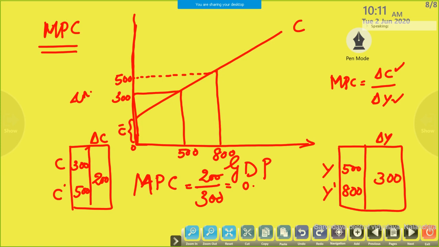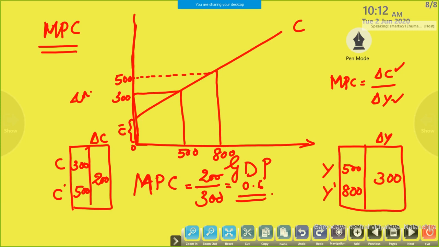Two divided by three is 0.6. Okay. This is the graphical representation of MPC, not over.